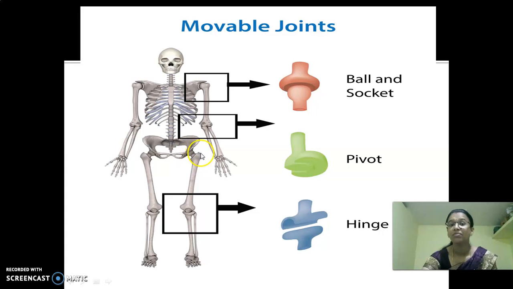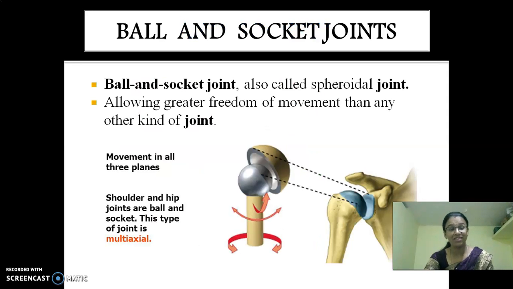The joint which is here in our thigh is also a ball and socket joint. Okay children, now we are going to study these joints one by one: ball and socket joints, pivot joints and hinge joints. Are you ready? What is the first one? Ball and socket joints. Look here. Ball and socket joints are also called spheroidal joints.